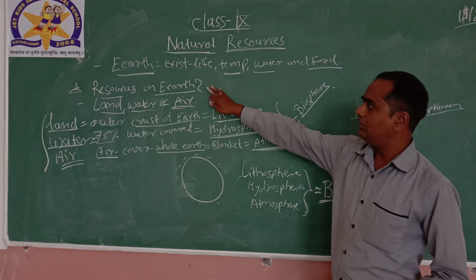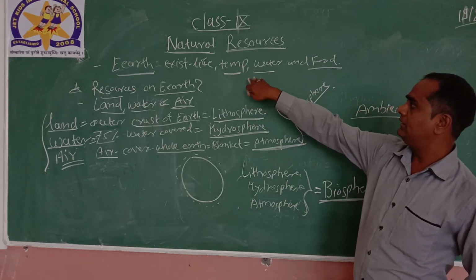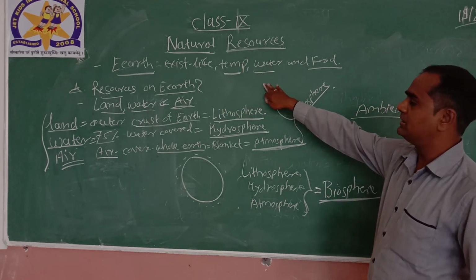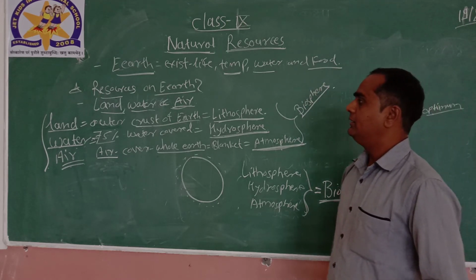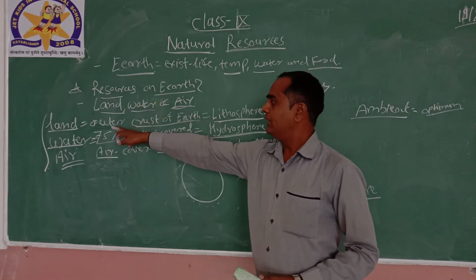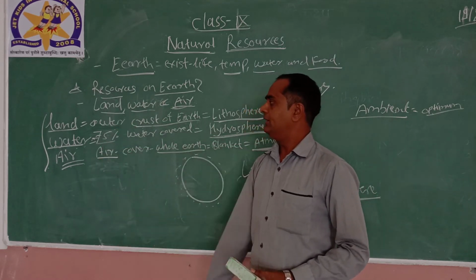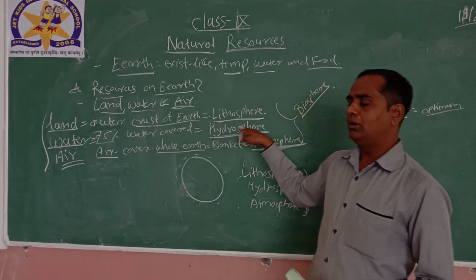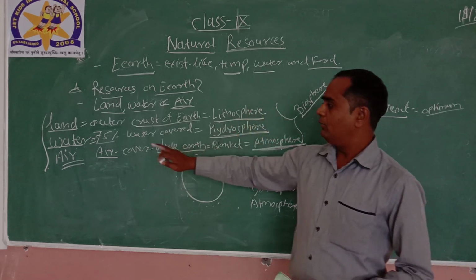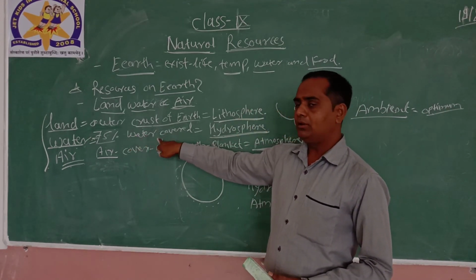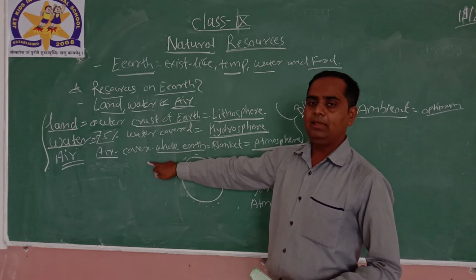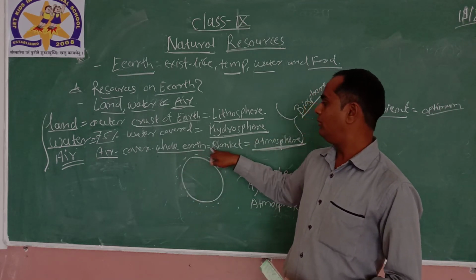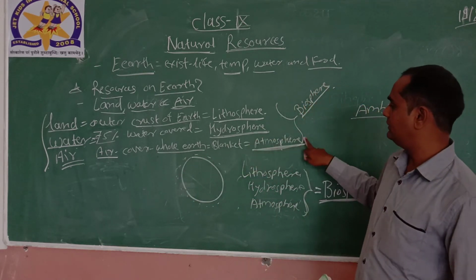As we know, life exists on the earth that needs ambient temperature, water, food, air, right? And resources, that is the land, water, air. The outer crust of the earth is called the lithosphere. Water, 70% water is covered on the earth, that is called the hydrosphere. And air is covered to the whole earth just like a blanket, is called the atmosphere.